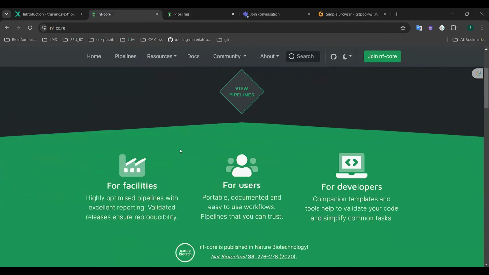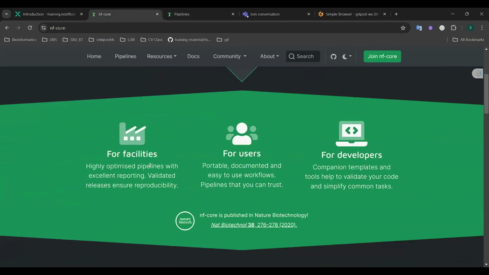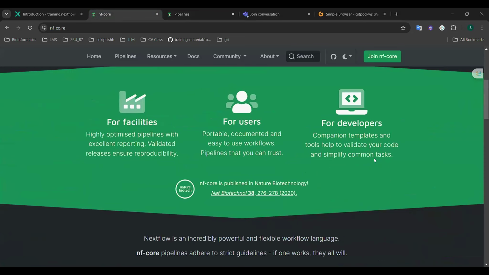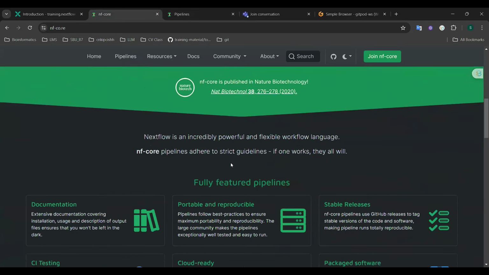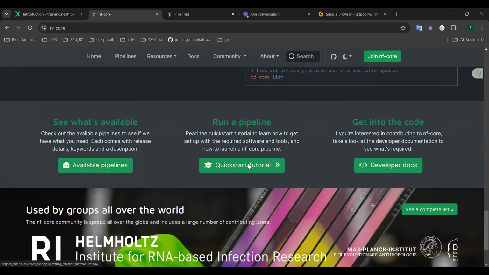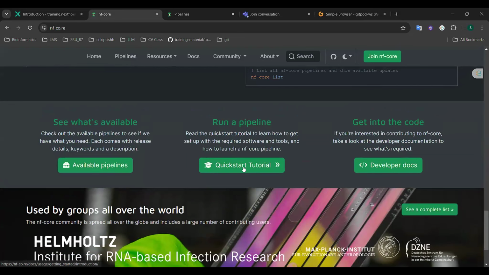And also, this website provides great community support, and the pipelines are designed to be used not only on supercomputing facilities, but also by individual users. Developers can also contribute by developing new bioinformatics pipelines using the NF Core tools. To get started with NF Core, you can follow the quick start tutorial on the website.